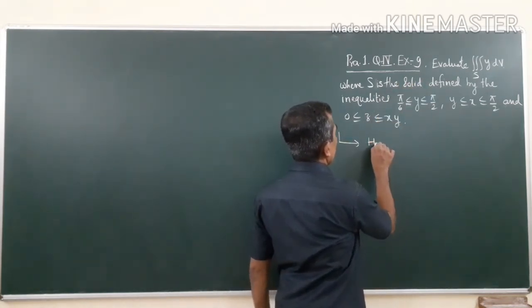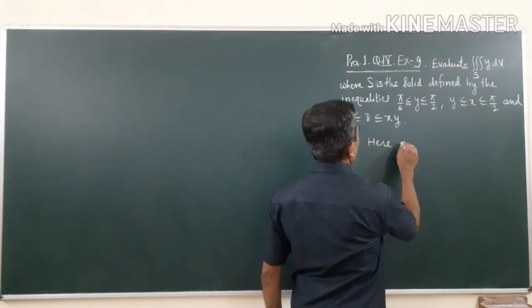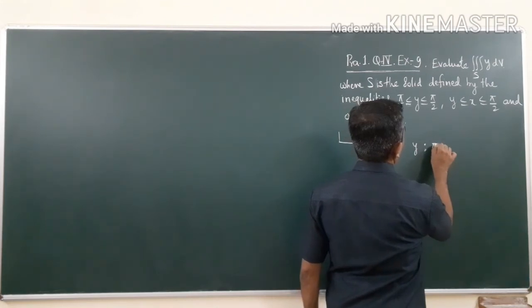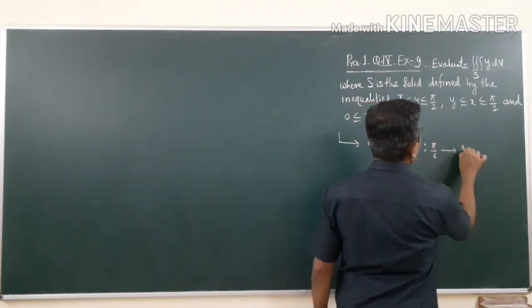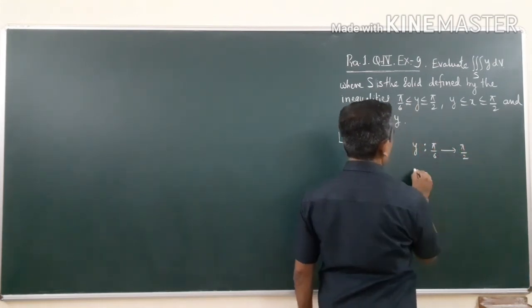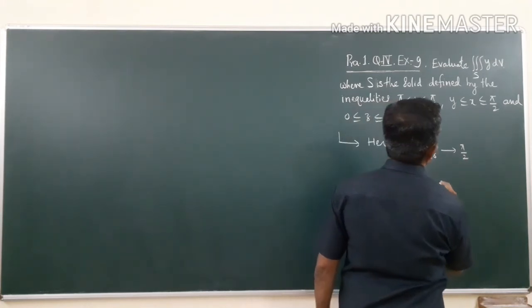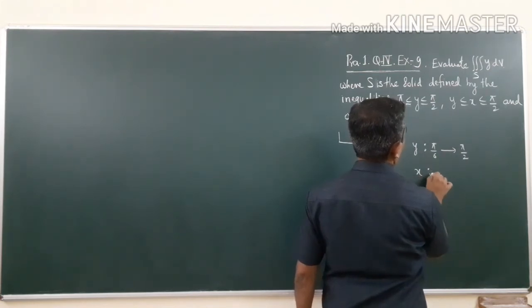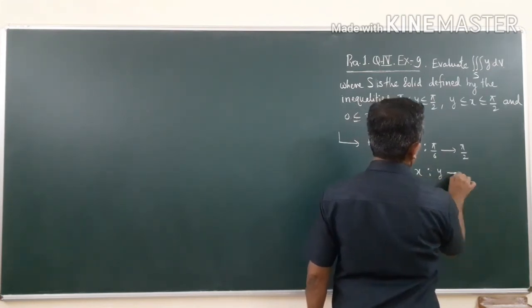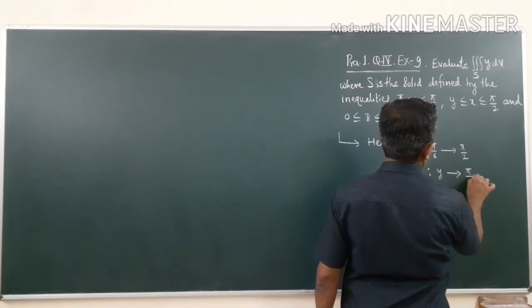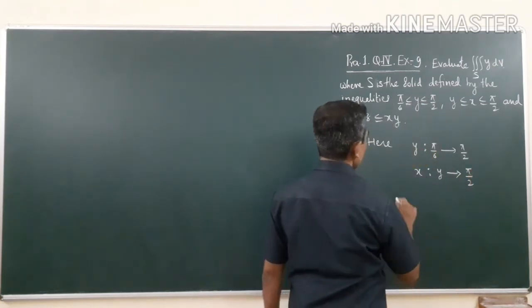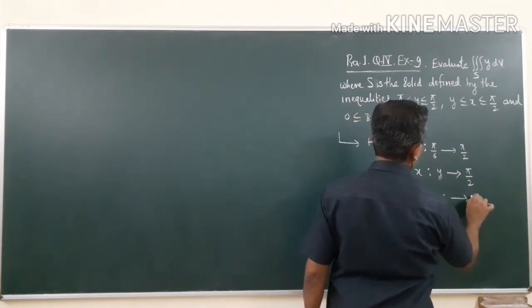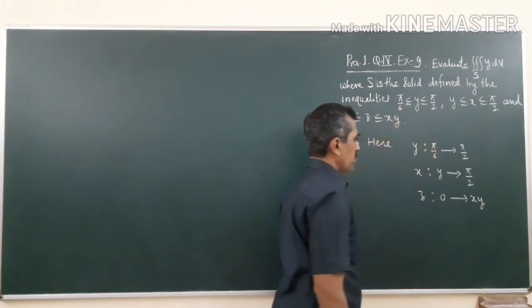So here, y runs from pi by 6 to pi by 2, okay. Then x runs from y to pi by 2, z runs from 0 to xy, okay.